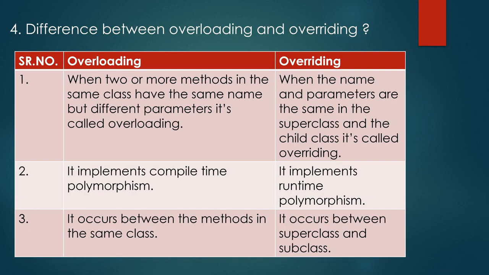Fourth one is difference between overloading and overriding. Overloading: when two or more methods in the same class have the same name but different parameters, it's called overloading. When the name and parameters are the same in the superclass and also the child class, it's called overriding. Overloading implements compile time polymorphism. Overriding implements runtime polymorphism.